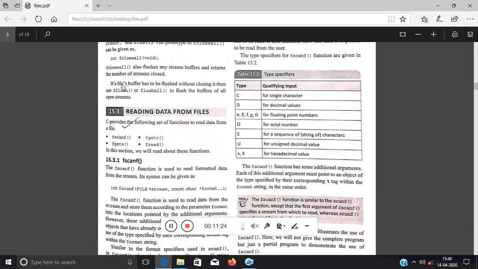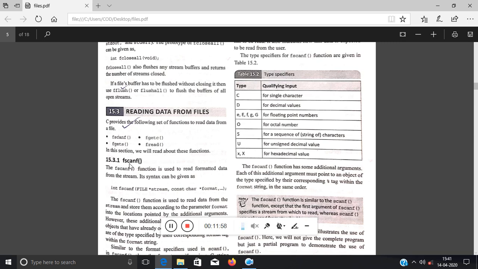Now, sometimes the scanning is somehow a bit odd in the case of files, so you can flush the stream. You can use the function fflush to flush the stream, or the current data stored in the buffer, only in the case you got an unexpected scan of the input, right? So coming to the section reading data from the files, how to read the data from the files. I will discuss four functions, that is fscanf, fgets, fgetc and fread, right?